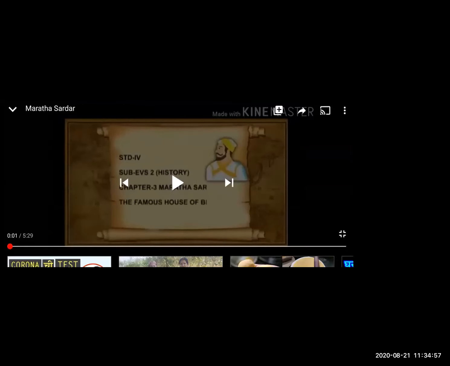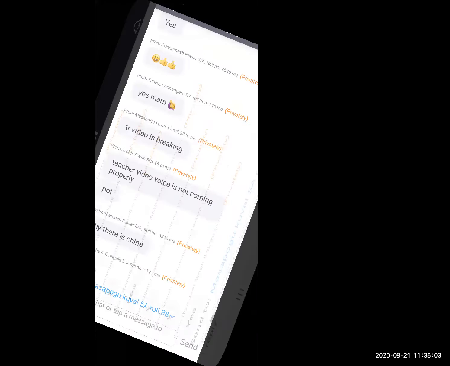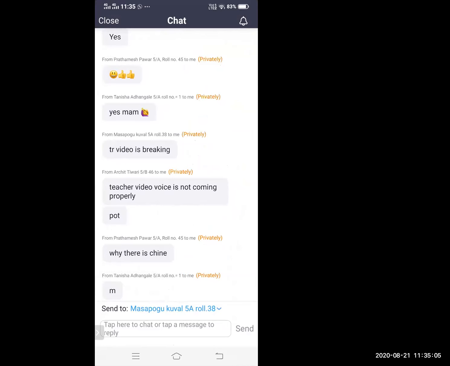Standard 4th. Understood, everyone? Understood the chapter? Without food chain, Prathamesh, we cannot live, no?